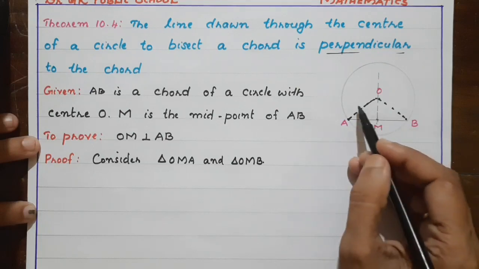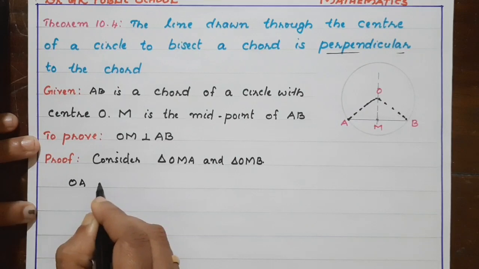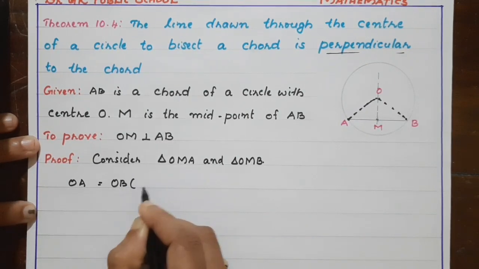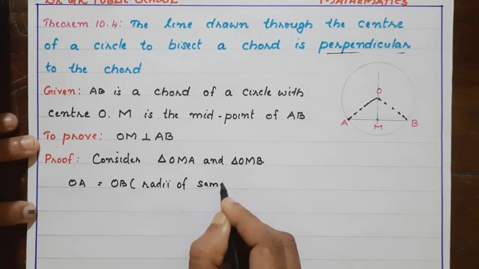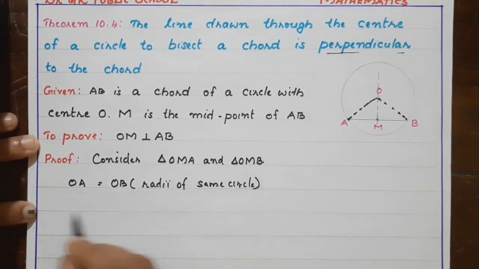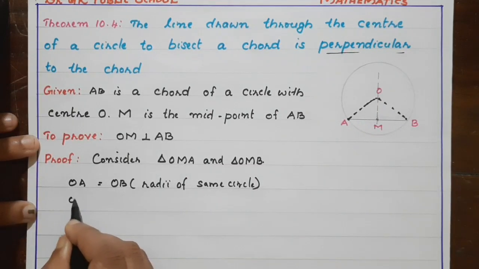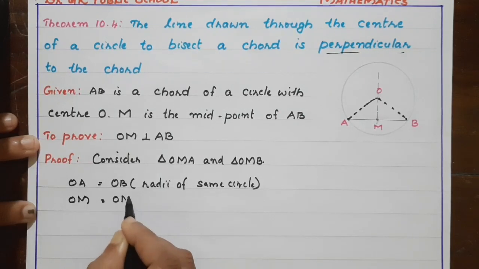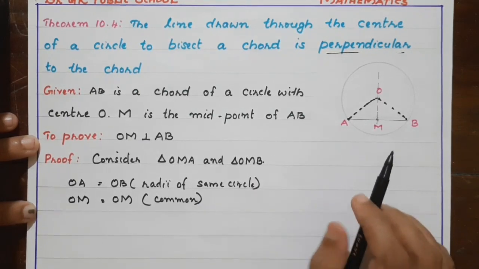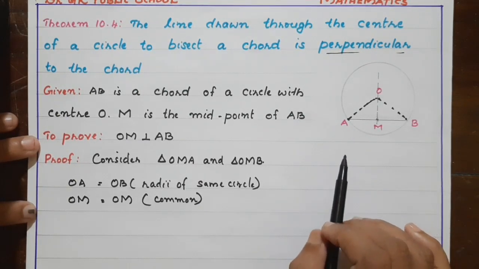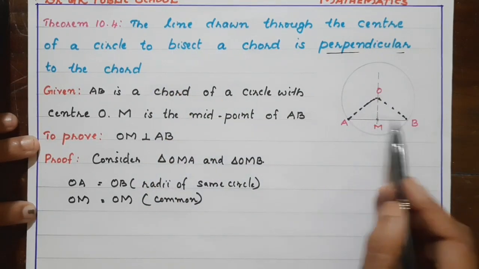OA and OB are radii of the same circle. So OA is equal to OB, radii of the same circle. Then OM is common for both the triangles. So OM is equal to OM, common. Then what can we consider for the third equality? It says this line is bisecting AB.